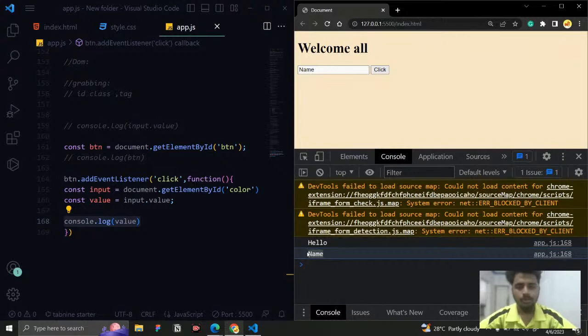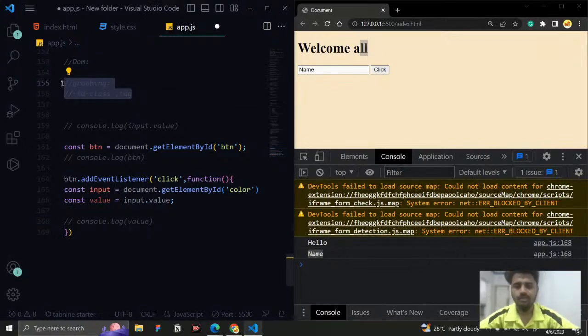So now what I want to do, if someone gives it, I don't want to show it in the console. I just want to update the heading with welcome, and whatever name they have given. I just want to update it here. Instead of welcome all, I want to say welcome plus the name of the person. So how can we do it? Well, here comes the next one.